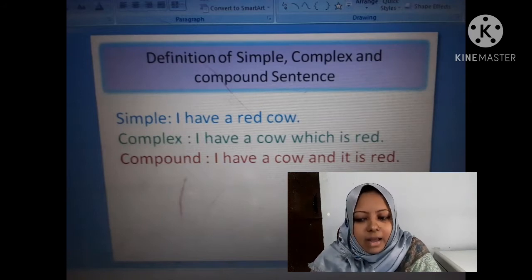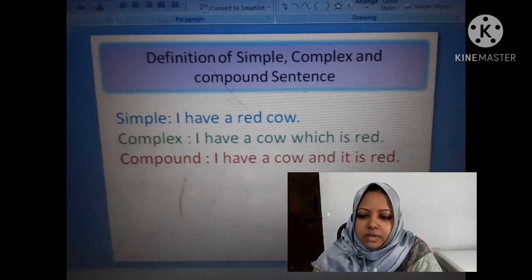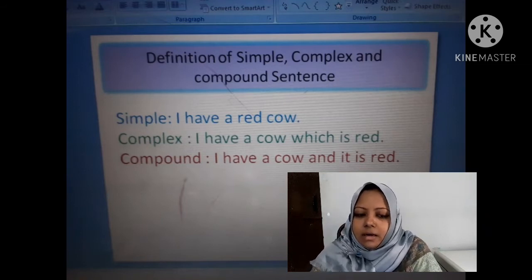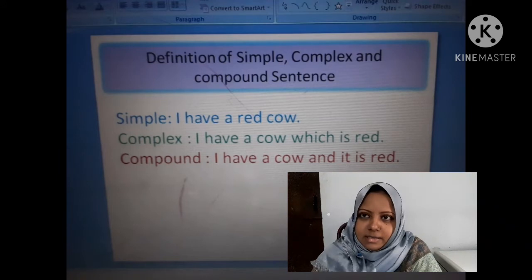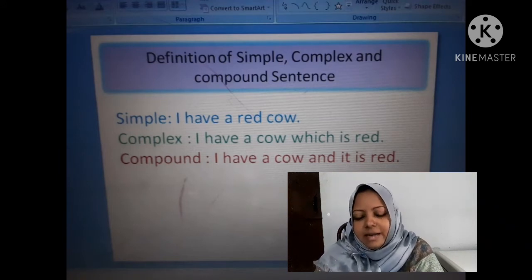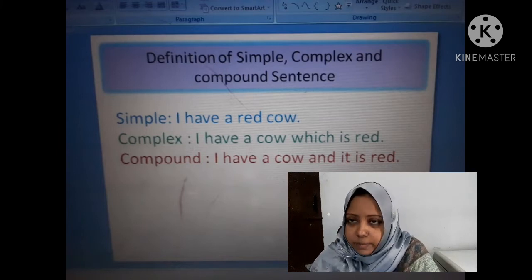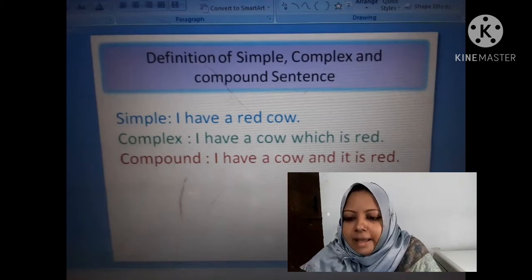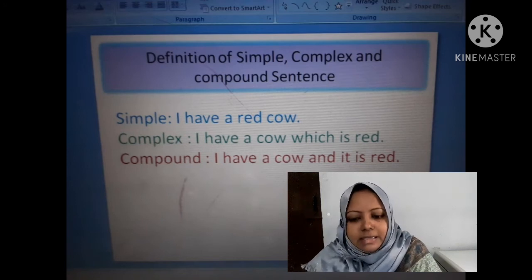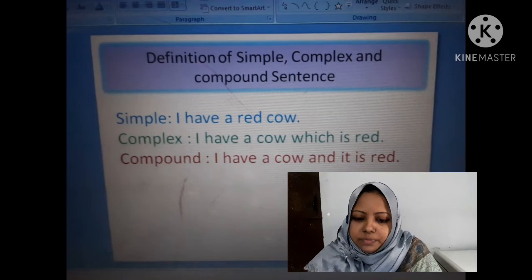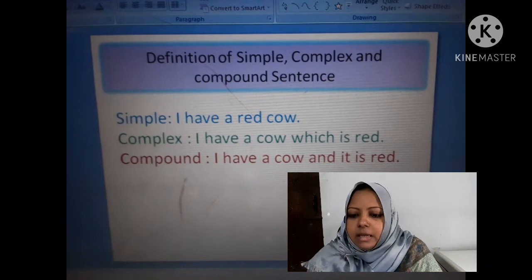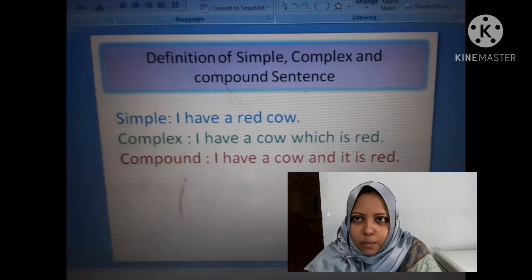And I have a cow and it is red, that is compound.